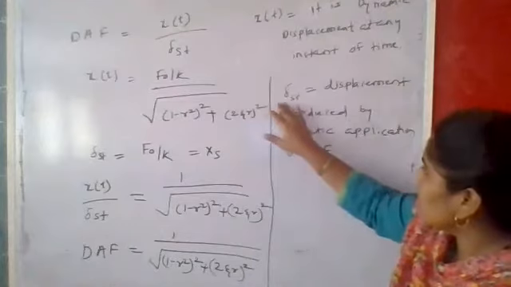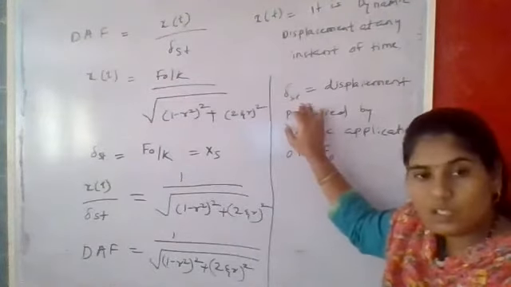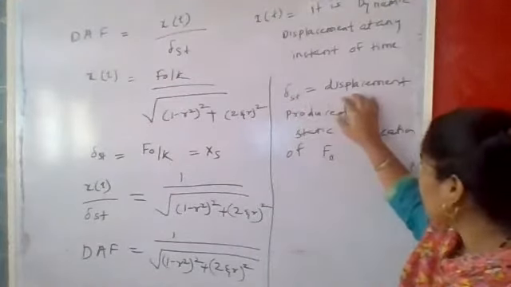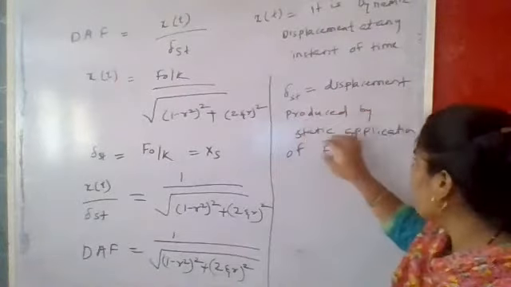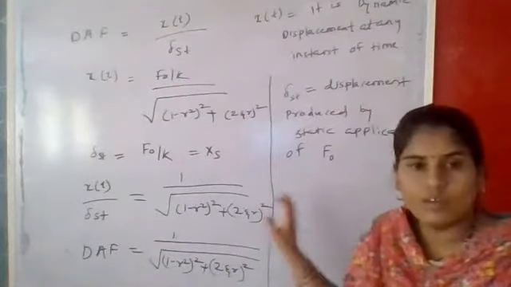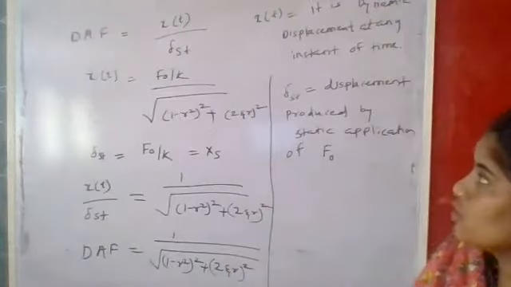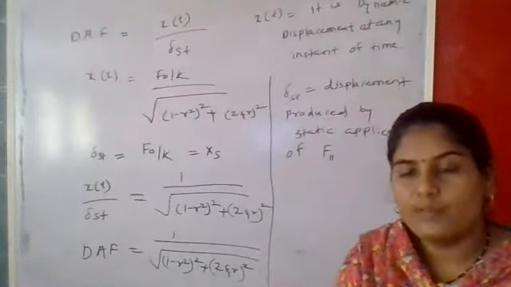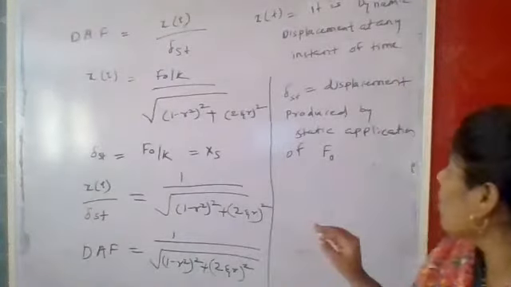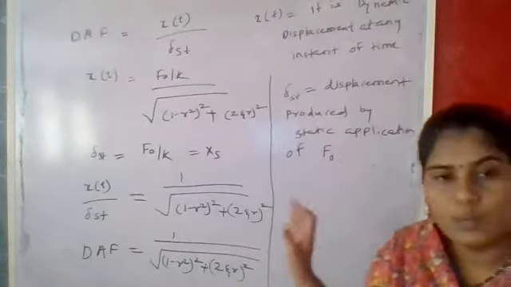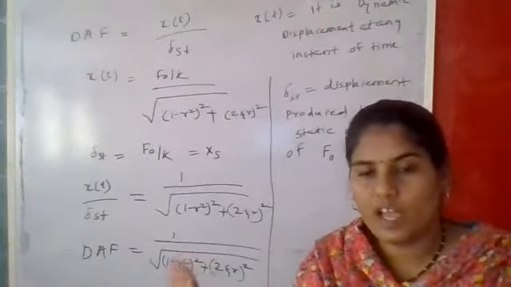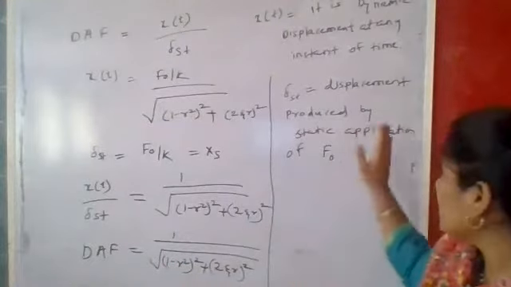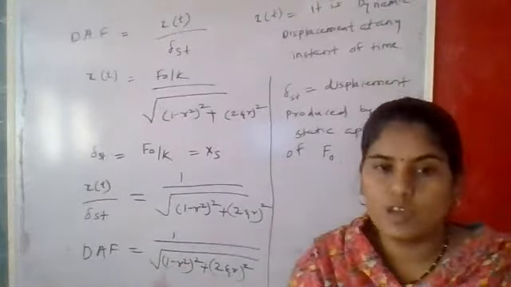And the second thing is del st. What is meant by del st? It is the displacement which is produced by the static application of force F naught. So the dynamic amplification factor is the ratio of the dynamic displacement at any instant of time to the displacement which is produced by the force F naught.